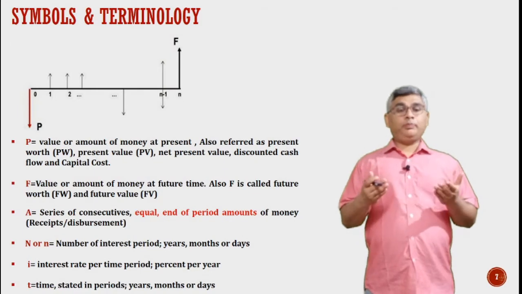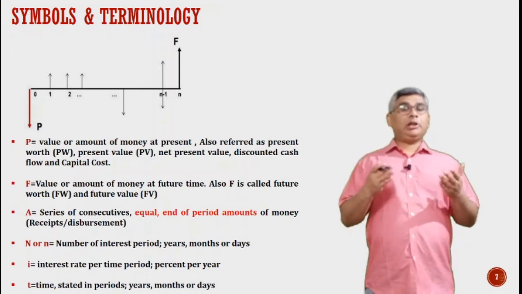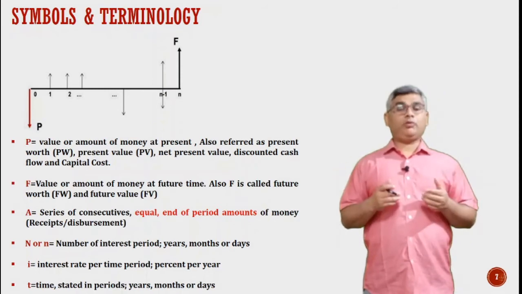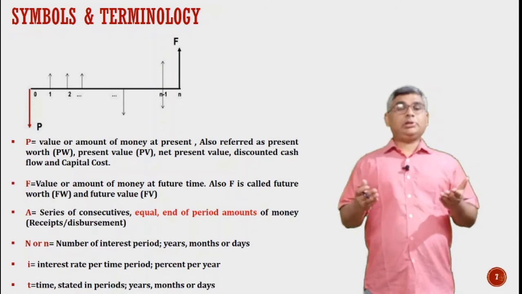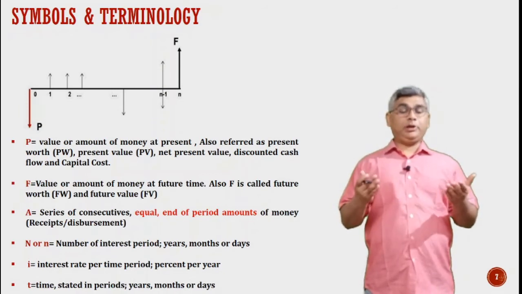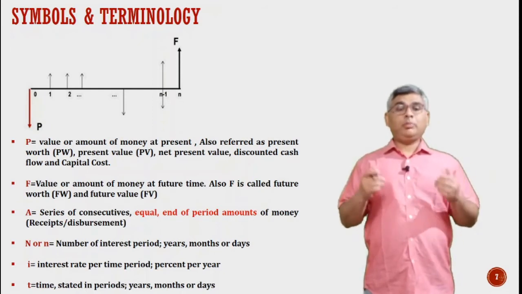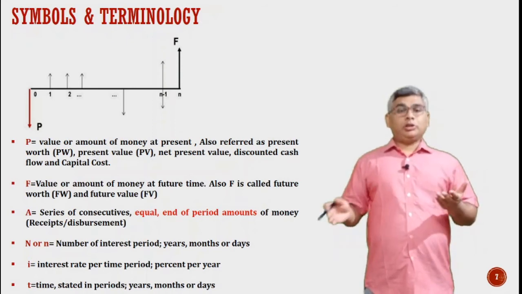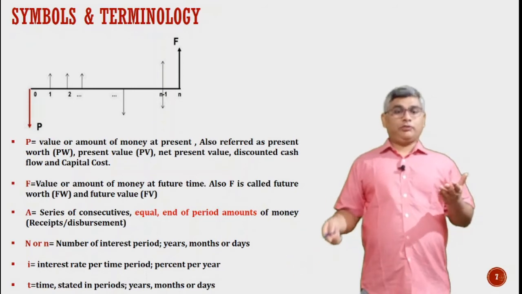Annuities, we all know, are represented by A. The same amount of transaction occurring every year, beginning at the end of year 1 and continuing till the end of the cash flow diagram. N represents the number of years, I represents the interest rate per period. It may be per year, it may be six monthly, it may be monthly, depending upon the problem. And T and N both denote the time frame. So this is the terminology which we generally use whenever we are drawing the cash flow diagram.